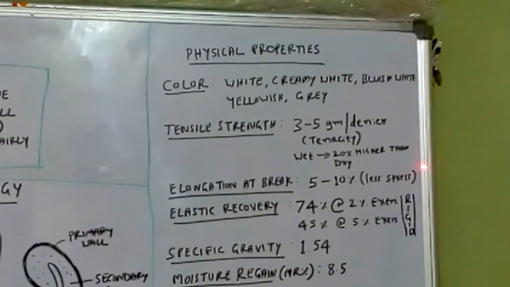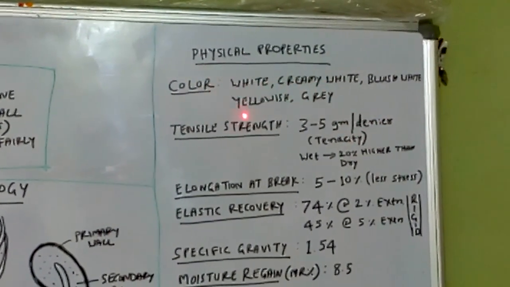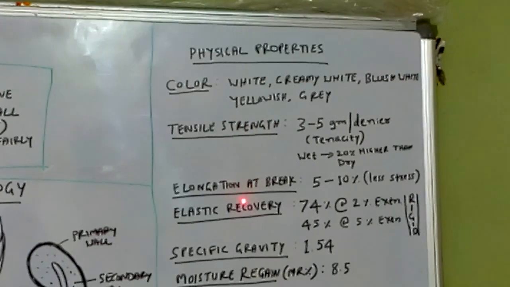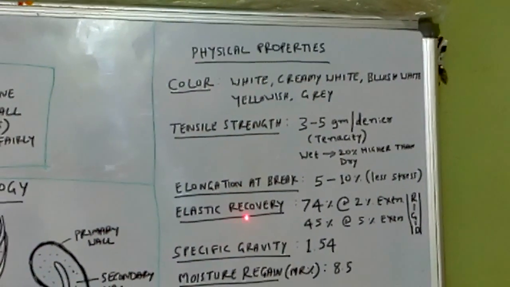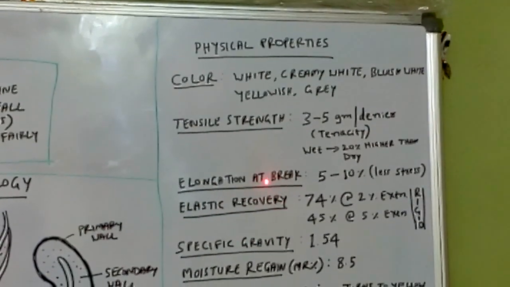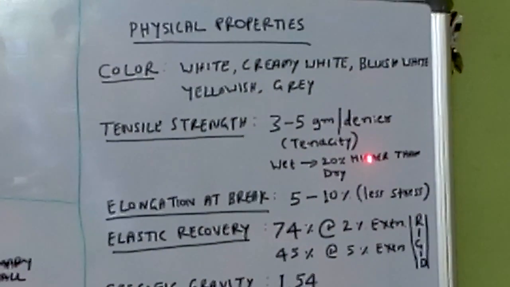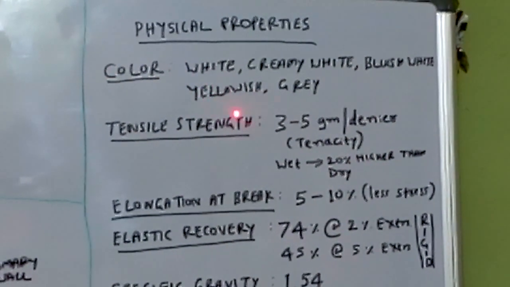Physical properties means how it appears. Physical properties: first one, color, tensile strength, elongation at break, elastic recovery, specific gravity, and other things. Okay, see, first one we see color.